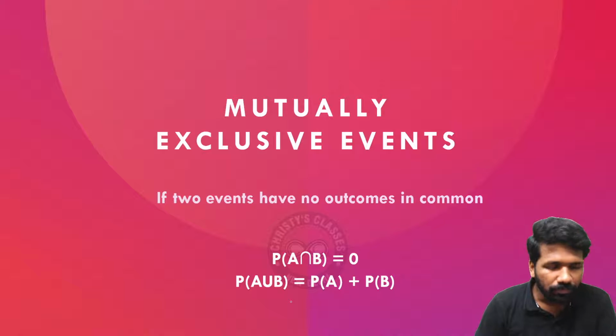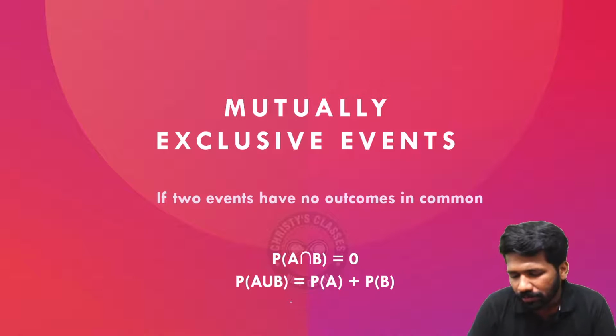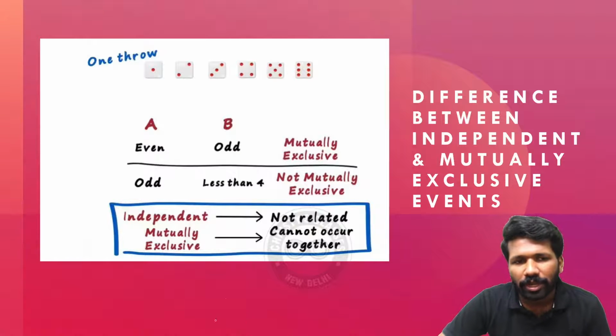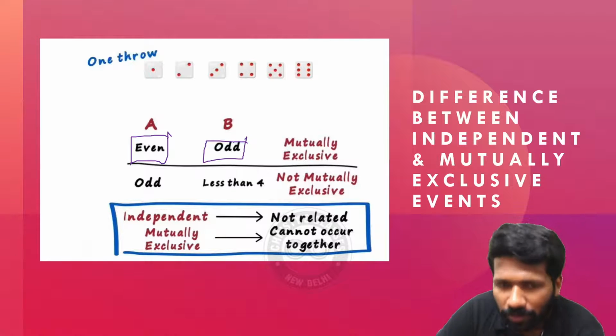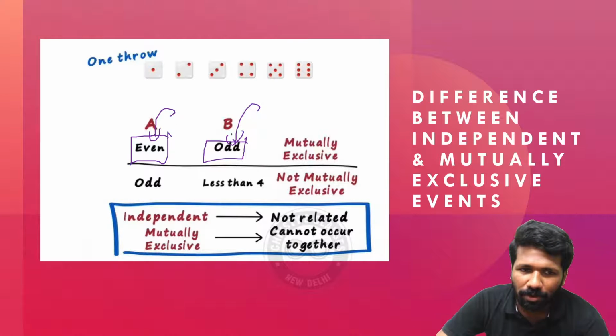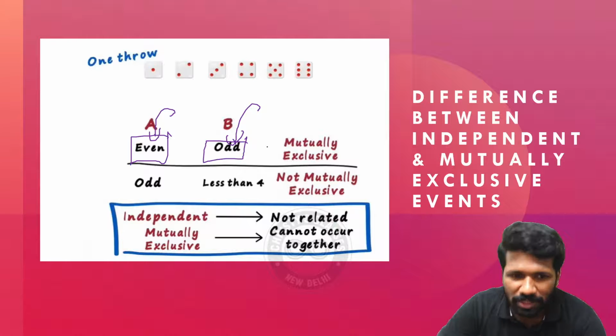So mutually exclusive is something different. For example, when you roll a dice, the occurrence of an even number and an odd number are mutually exclusive. What does that mean? If an even number occurs, an odd number cannot occur because no even number is an odd number, and vice versa.